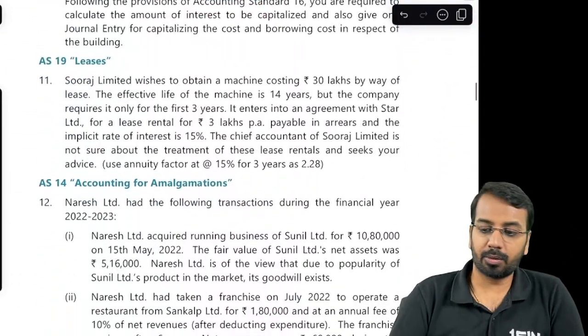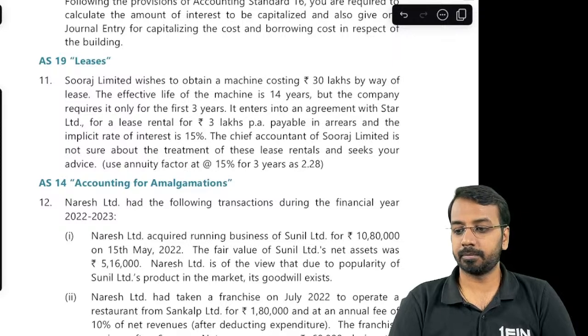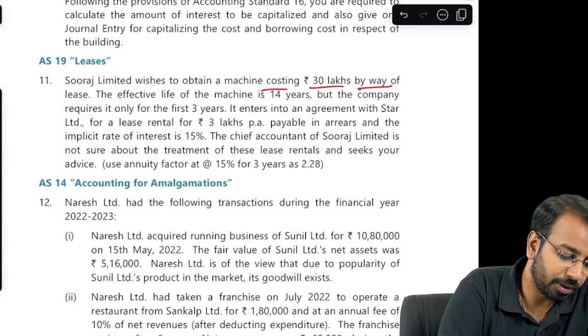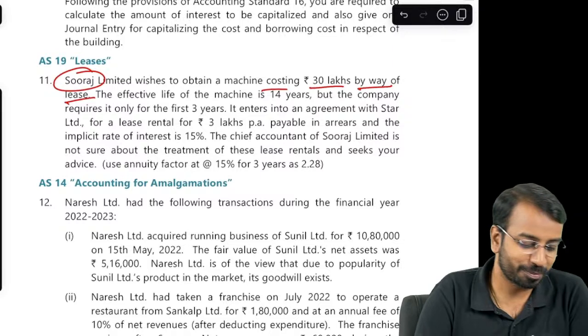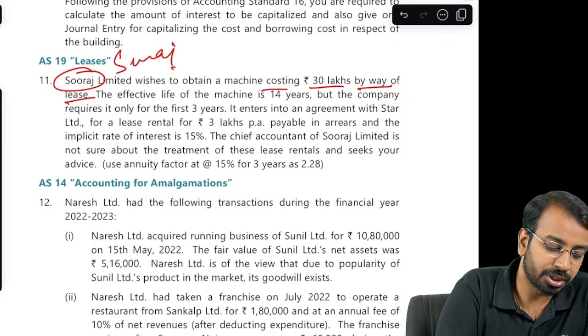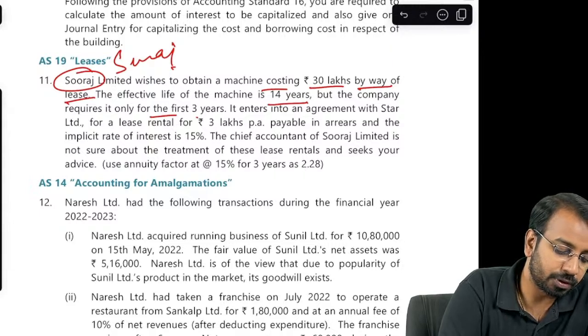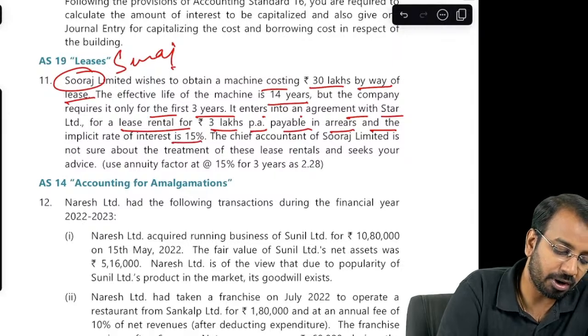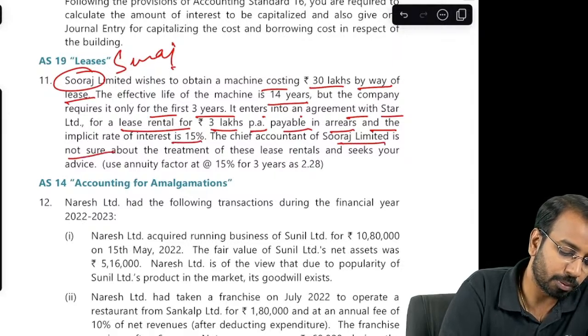Then accounting standard 19 on leases. Suraj Limited wishes to obtain a machine costing 30 lakhs by way of lease. Okay, so not my name, I write my name as Suraj. The effective life of the machine is 14 years, but the company requires it only for the first 3 years. It enters into an agreement with Star Limited for a lease rental of 3 lakhs per annum payable in arrears, and the implicit rate is 15%. The chief accountant of Suraj Limited is not sure about the treatment of these lease rentals and seeks your advice.